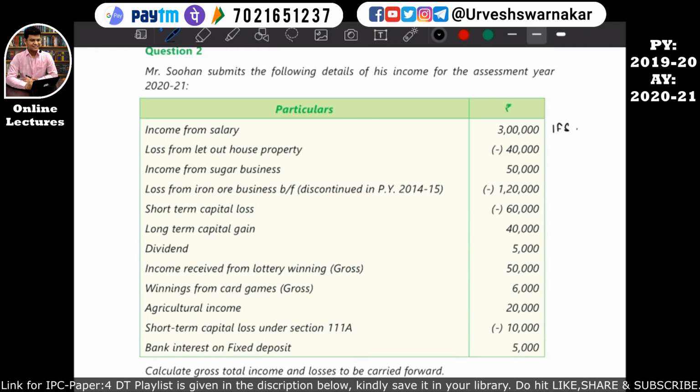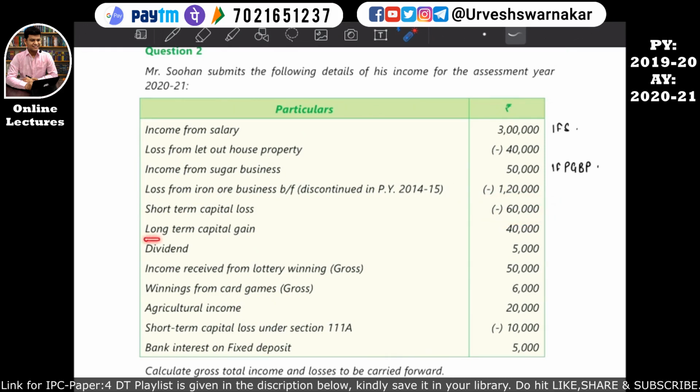Then the second is losses from let out house property. That is a loss, so we'll keep it as it is and will not put any marking. Then the next line item is income from sugar business. This is income from PGBP, that is, income from business. And then the next line item is losses from iron ore business brought forward, discontinued in previous year 2014. Basically this is a loss, we'll check this after checking all the incomes. Then the next line item is short-term capital loss, which is also a loss.